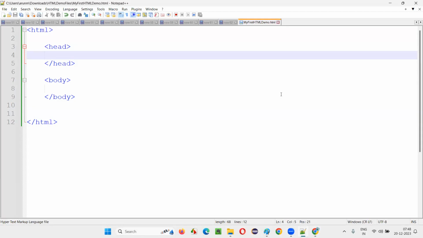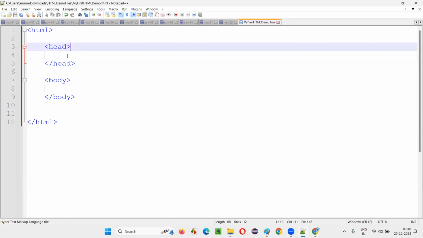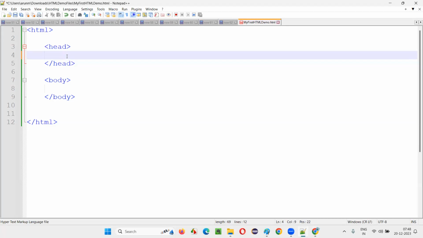If I don't mention the title tag in this HTML code, the file name and extension of the file will be the title. But what if I have to give my own proper title inside the head tags? I press the tab key here and type. I'm using a predefined tag in HTML known as the title tag.